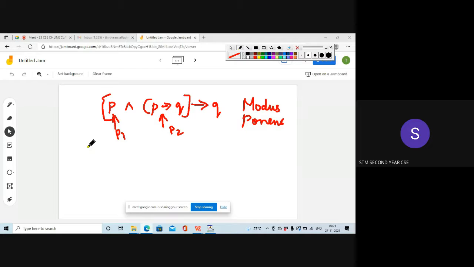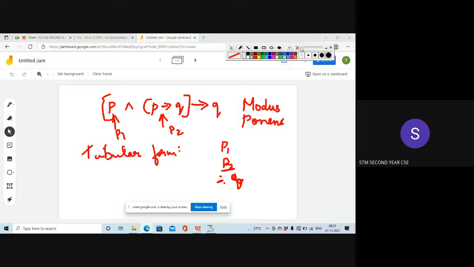So to represent the same rule in tabular form, we have to write the first premise. Below that, write the second premise, P2. Then you draw a line, and below that you put a therefore symbol and write Q.